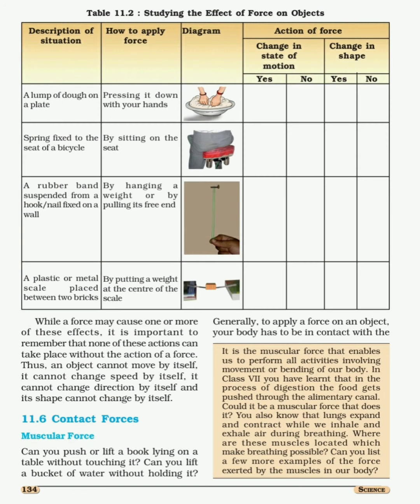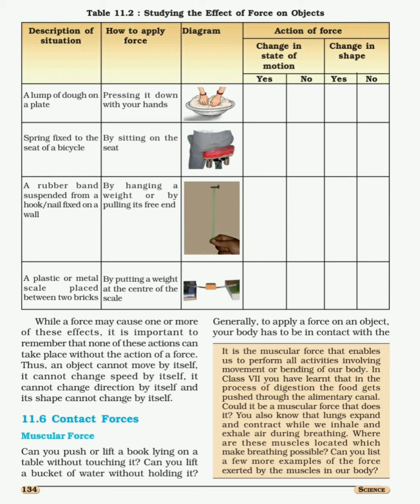Activity 11.5, carefully. A few examples were given to you, meaning different situations were given to you. First case, a lump of dough on a plate. When you apply force on that lump of dough, what will you observe? The shape of that dough always changes.